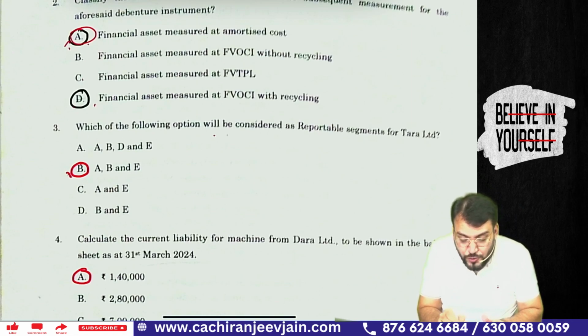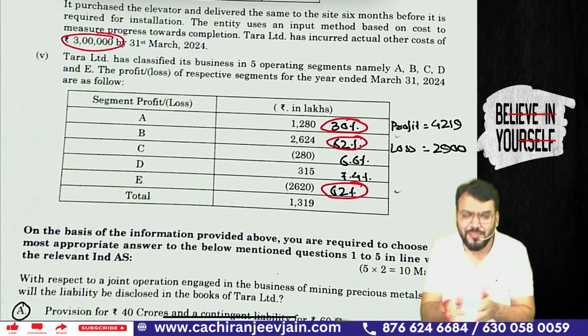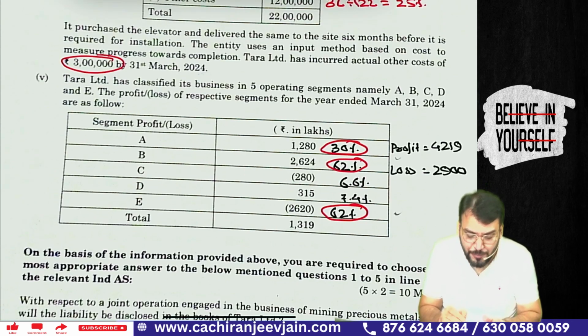Which of the following options will be considered as reportable segment for Tara Limited? A very simple question has been given. You can see segment profit has been given.